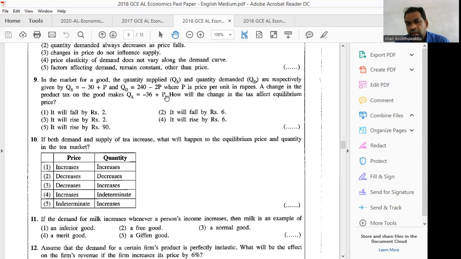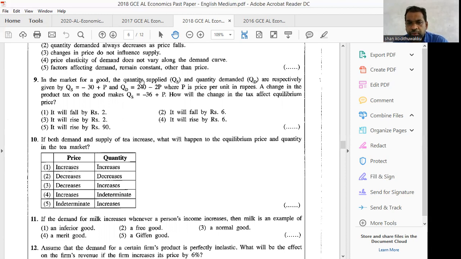minus 36 plus P. How will the change in the tax affect equilibrium price? Now you are given another supply equation just after the change in the tax. Now you can apply the original demand curve and the new latest supply curve. That is, at the equilibrium QS equals QD, then QD 240 minus 2P equals the latest supply equation, minus 36 plus P. Then that means at the equilibrium minus 36 plus P equals 240 minus 2P.